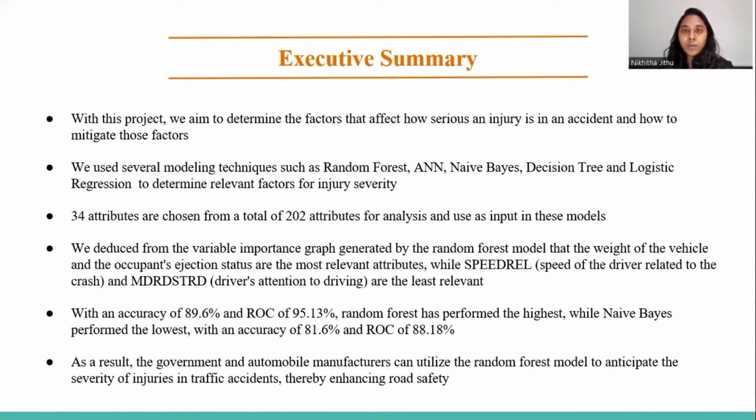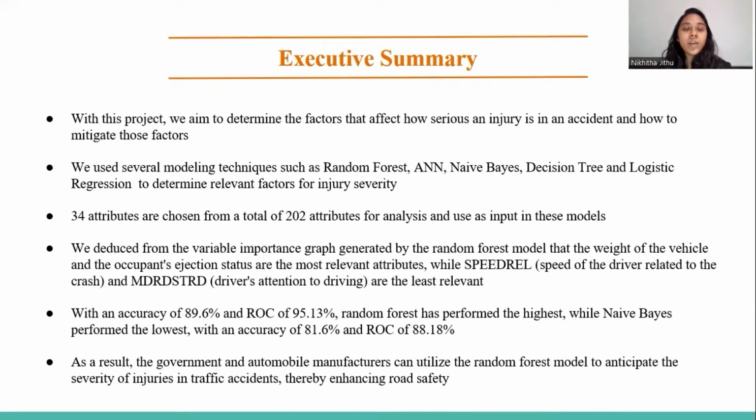While performing random forest, we derived a variable importance graph. According to it, the weight of the vehicle and occupant ejection status are the most relevant attributes, while the speed of the driver related to the crash and the driver's attention to driving are the least relevant variables.